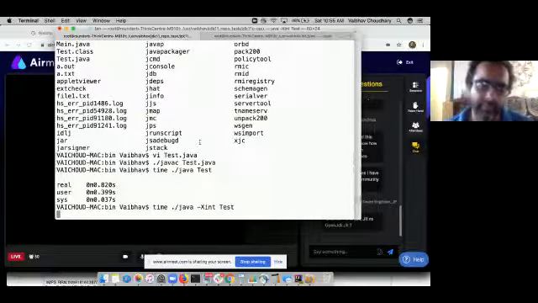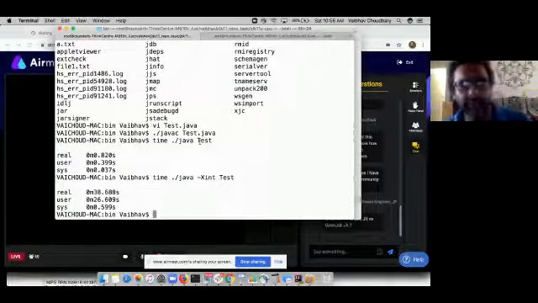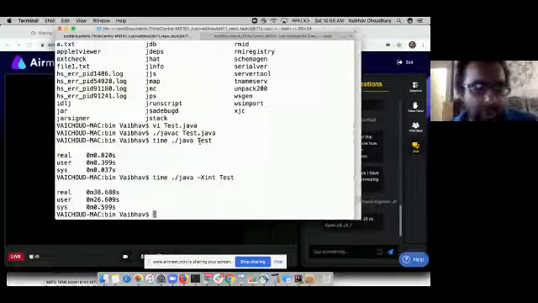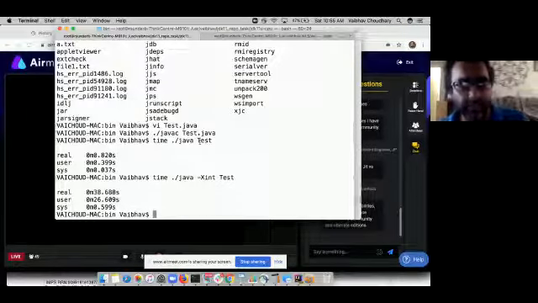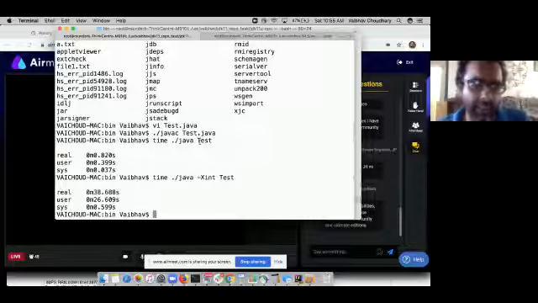Okay, come on, finish now. Yeah. So you have seen that it almost took like 39 seconds, whereas with the runtime compiler it took less than 1 second. It just took 820 milliseconds.